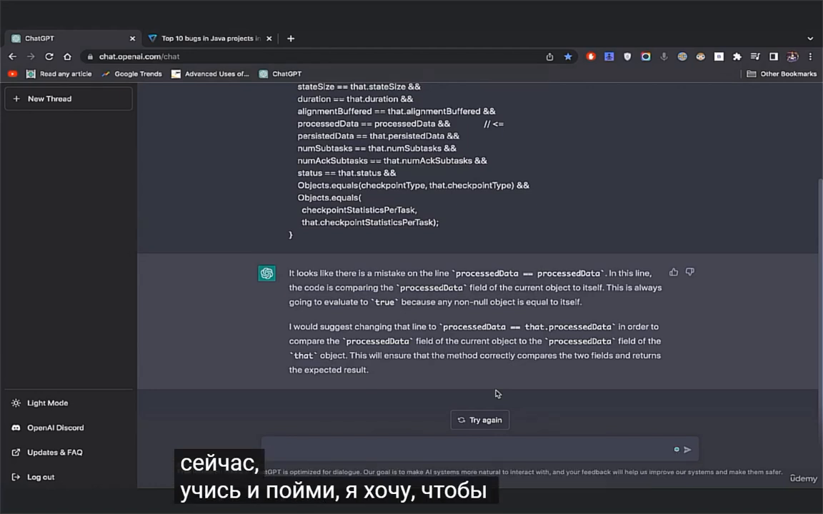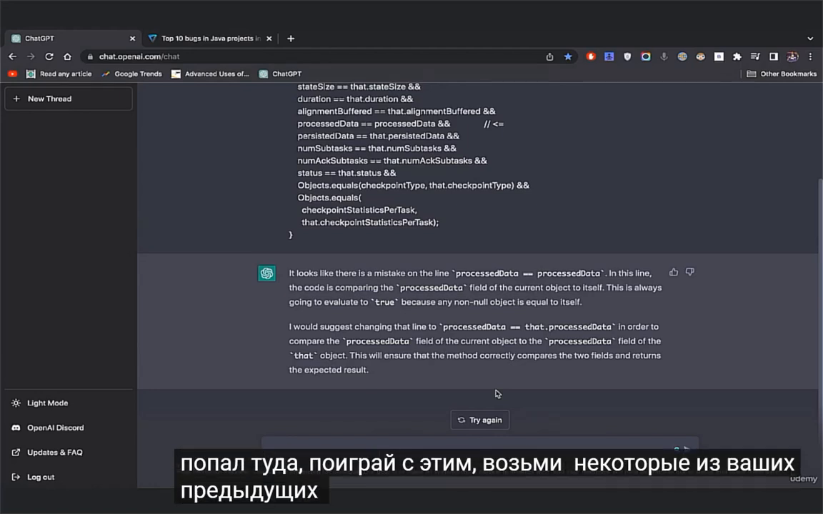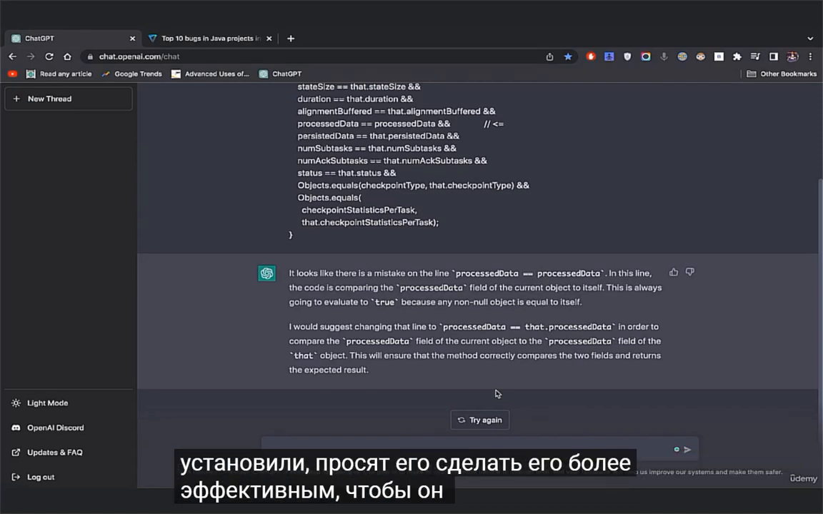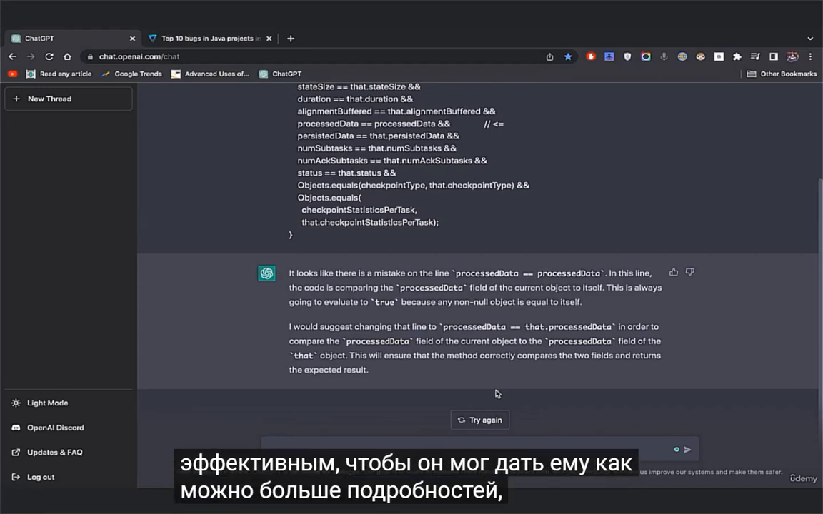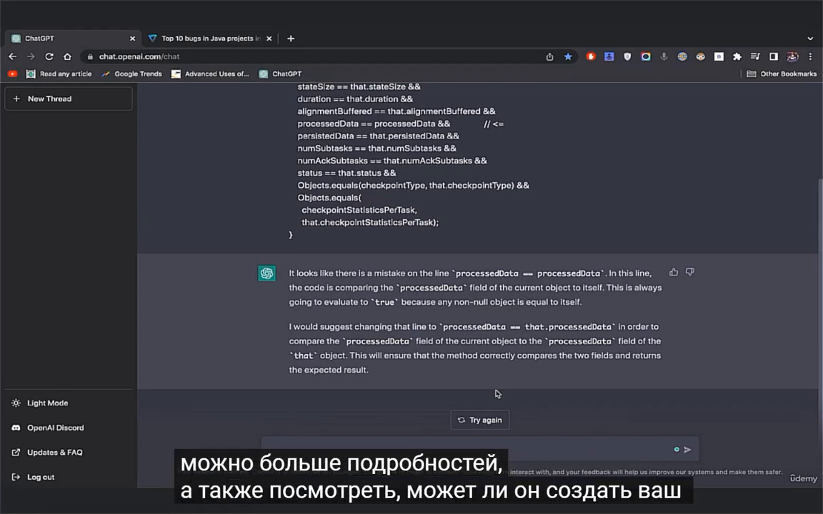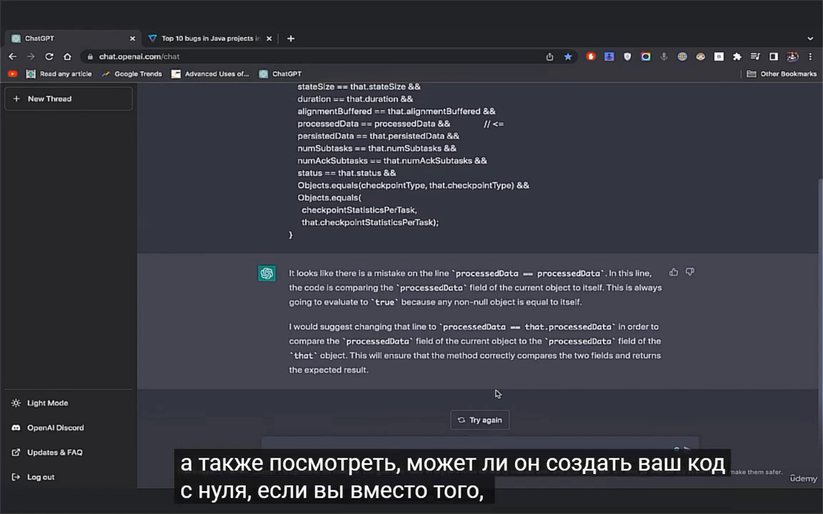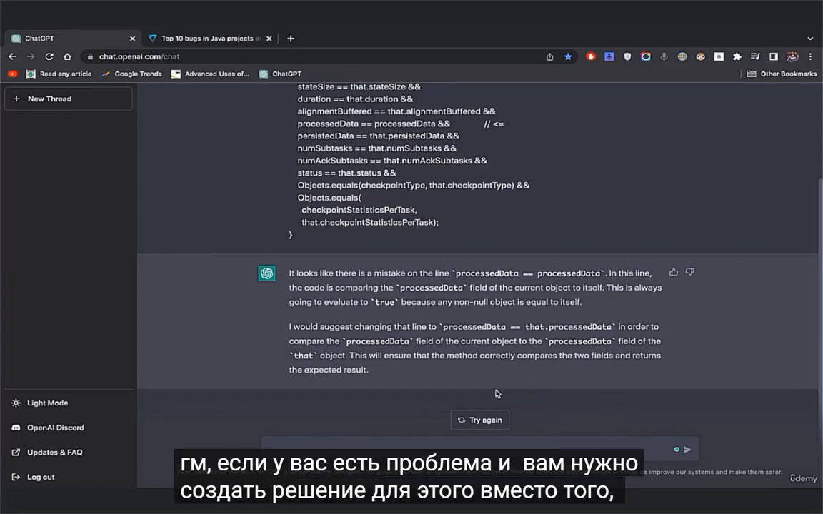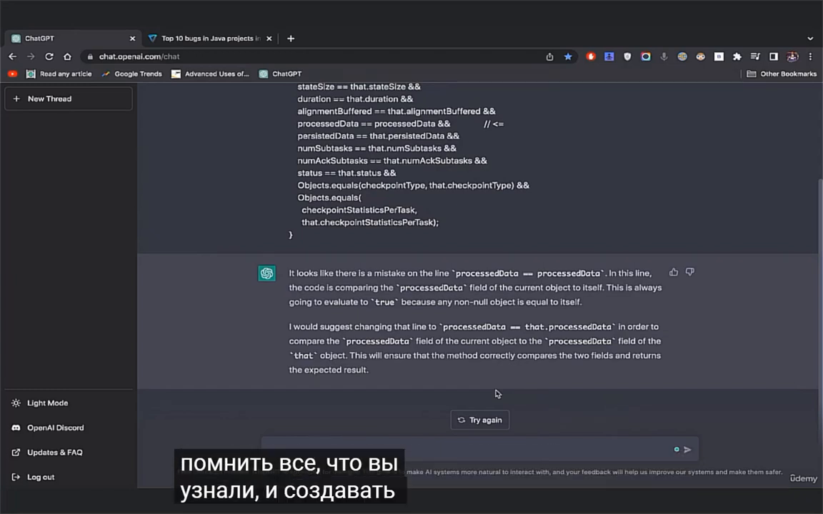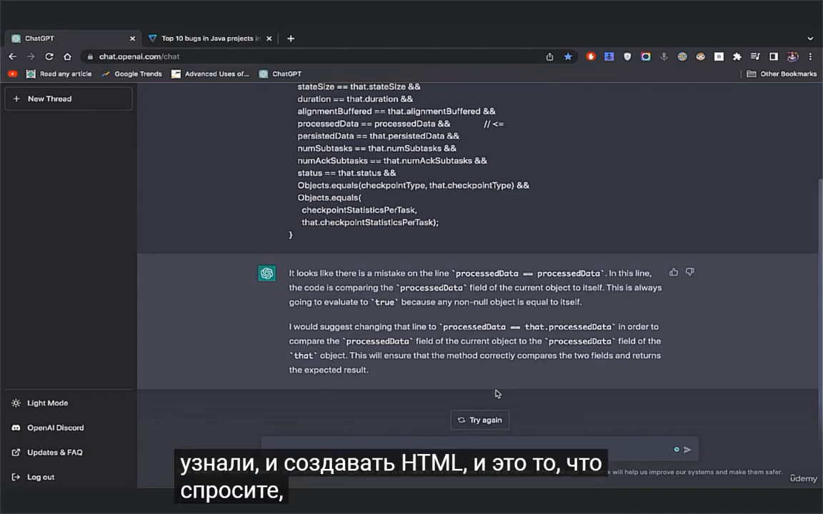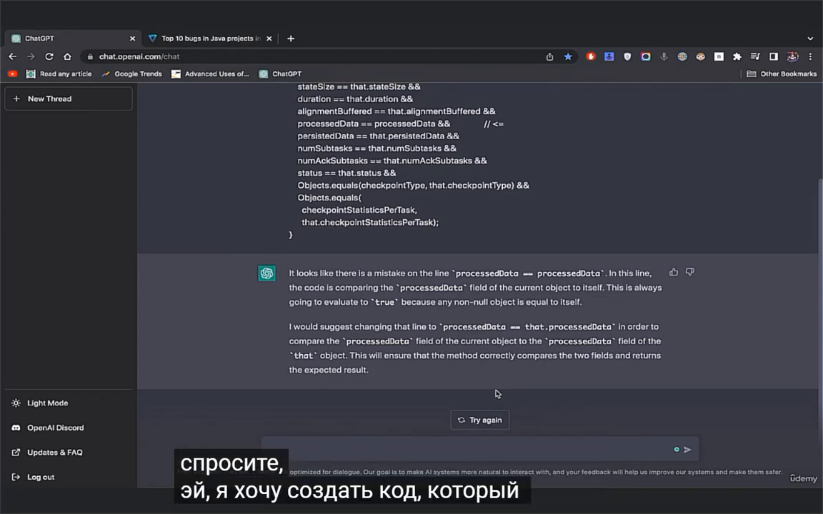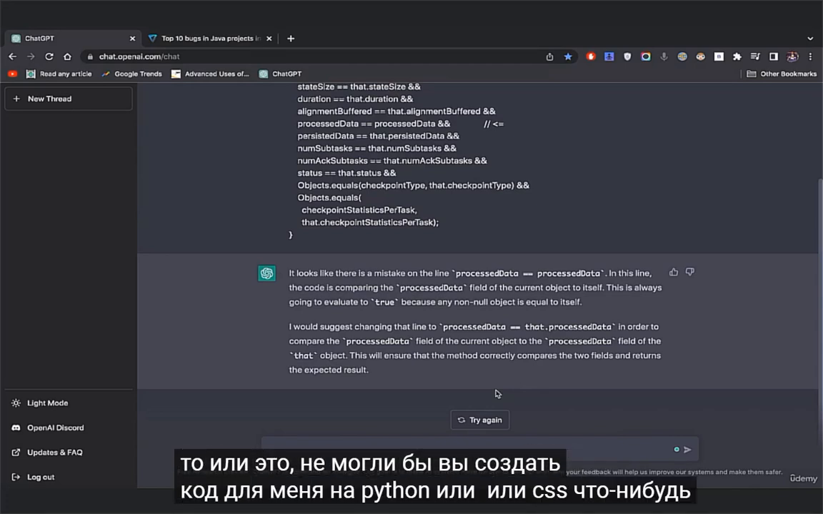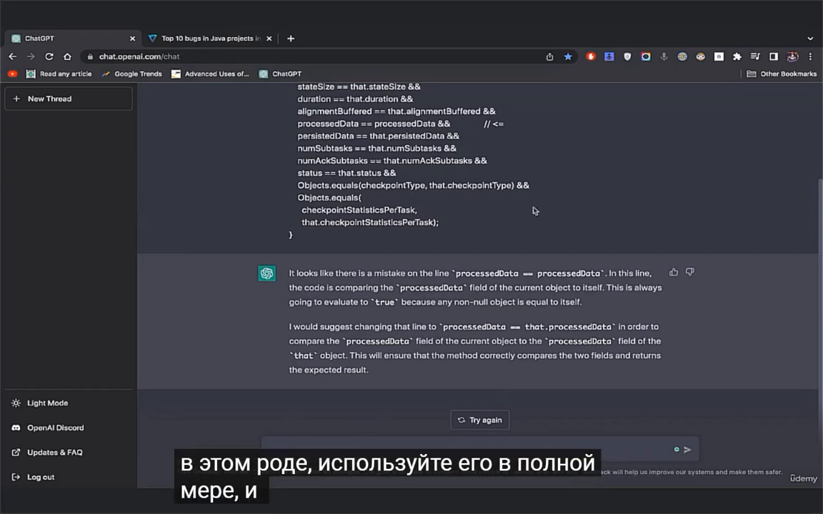That's it right there. Learn and understand. I want you to get in there, play with it, take some of your previous code that you have already established, ask it to make it more efficient, give it the most details possible, and also see if it can create code from scratch. If you have a problem and you need to create a solution for it, instead of having to remember everything that you learned and create the HTML, ask it, hey, I want to create a code that does this or that. Can you please create the code for me in Python or CSS, anything of that nature? Use it to its full capabilities, and you'll be able to succeed.